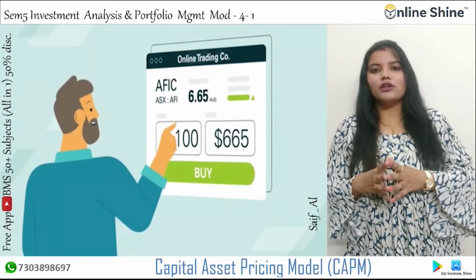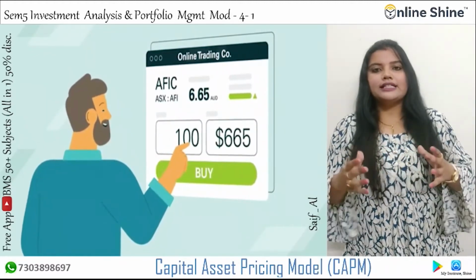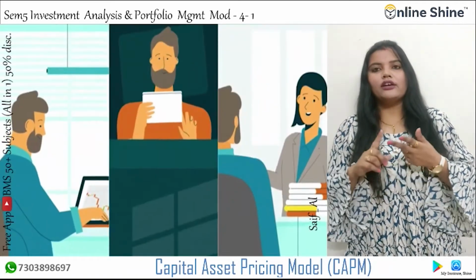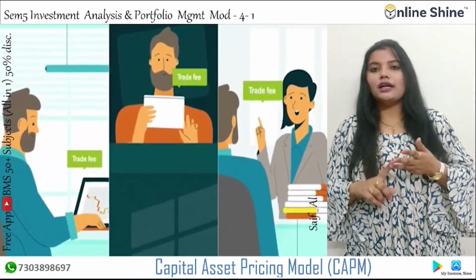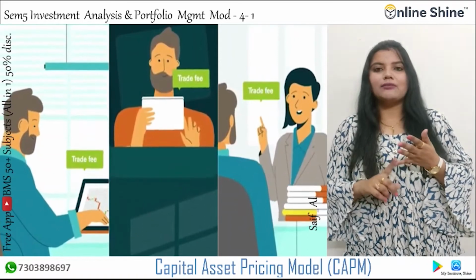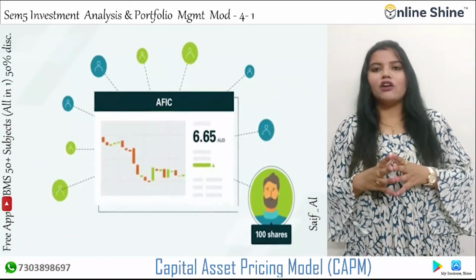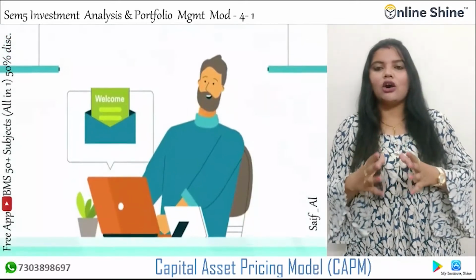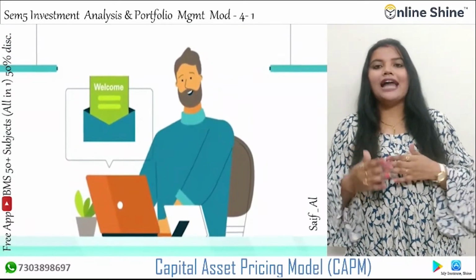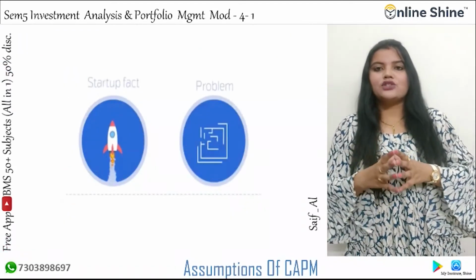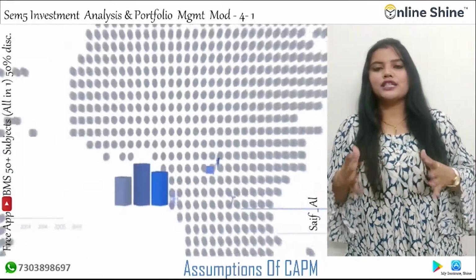The model was introduced by Jack Treynor, William Sharpe, John Lintner, and Jan Mossin independently, building on the earlier work of Harry Markowitz on diversification and modern portfolio theory.